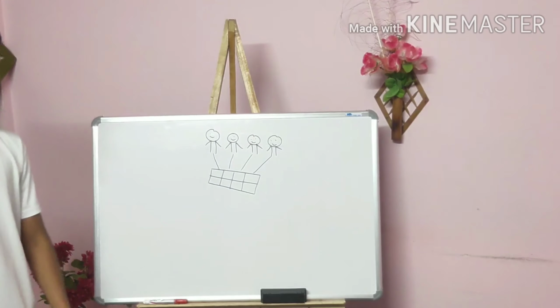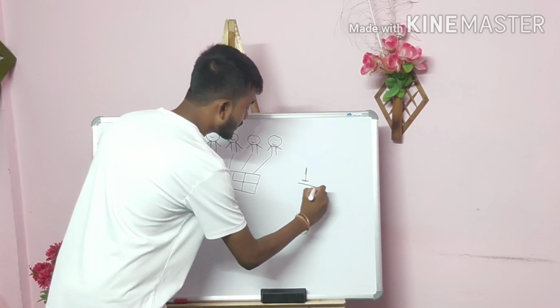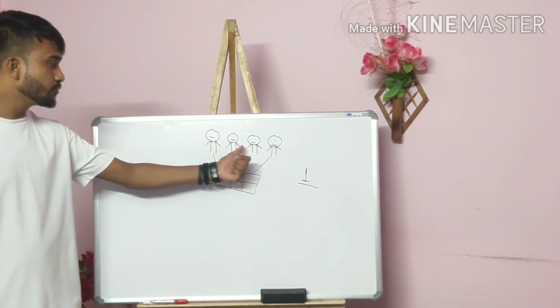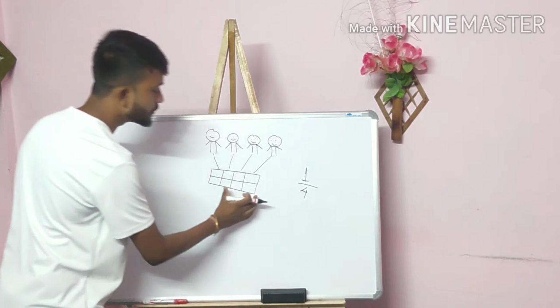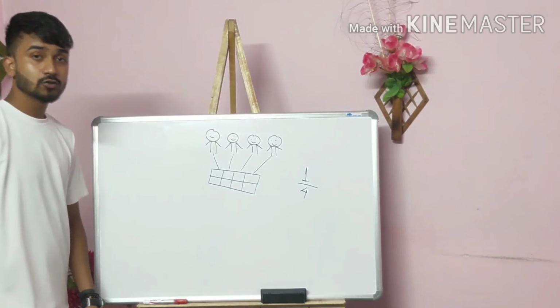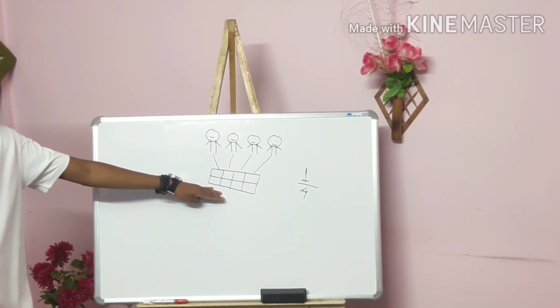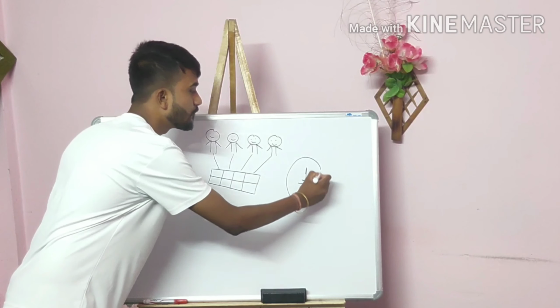So what did you do exactly? You had 1 complete chocolate, and you have distributed it among your 4 friends. I think you have got the idea that the chocolate situation is converted into a mathematical form.